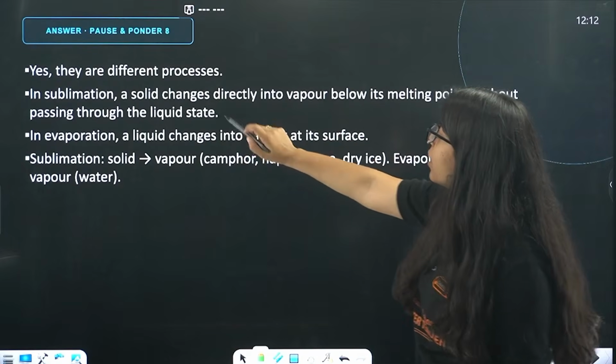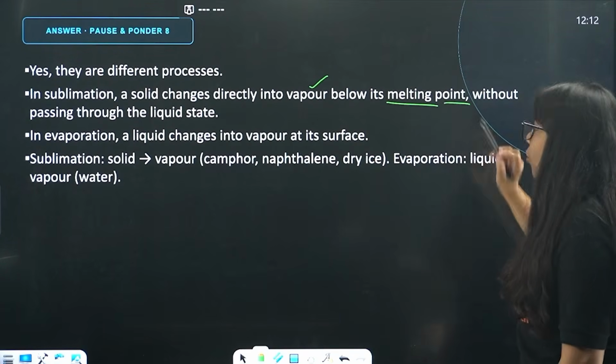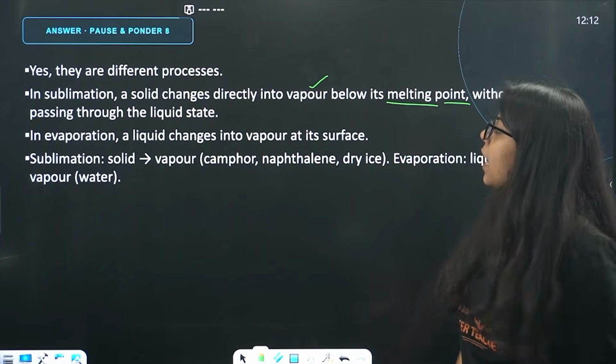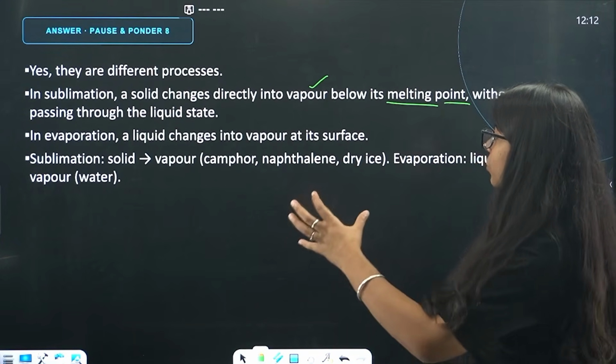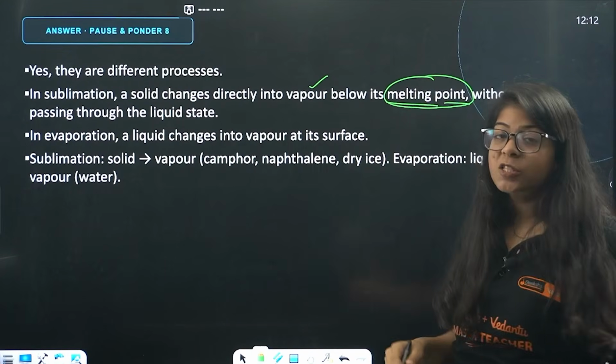In sublimation, a solid directly changes into vapor below its melting point, without passing through the liquid state. In evaporation, a liquid changes into vapor at its surface below its melting point. Why is it mentioned below its melting point?